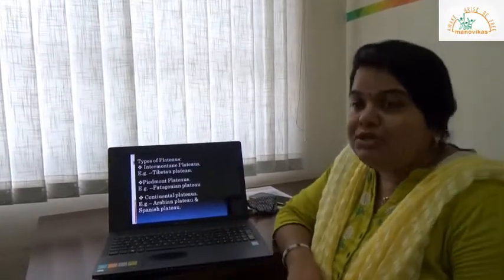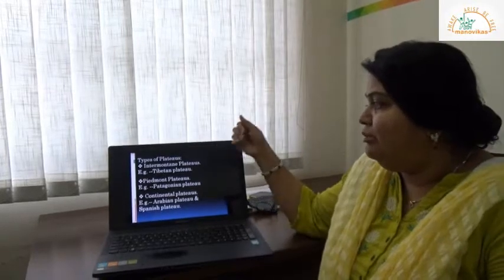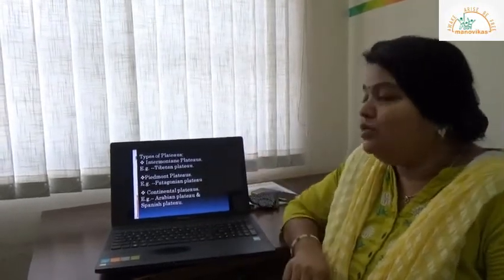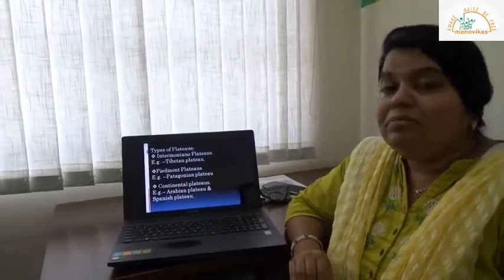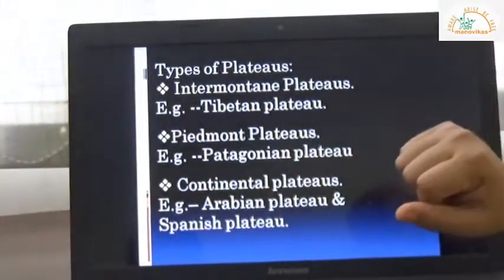Coming towards the types of plateaus, we have three major types: the intermontane plateau, Piedmont plateau and continental plateau. The intermontane plateau is the plateau which is surrounded by mountains on all sides. A very good example of this is the Tibetan plateau.